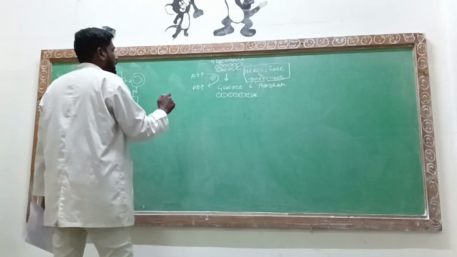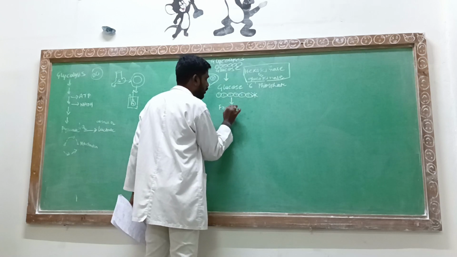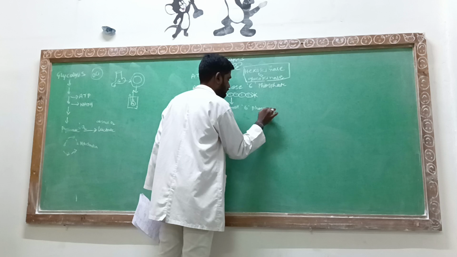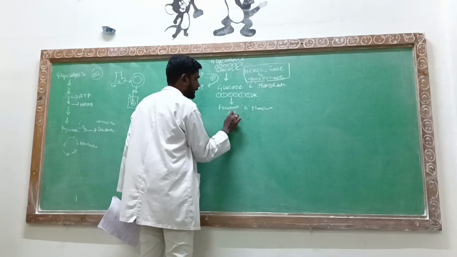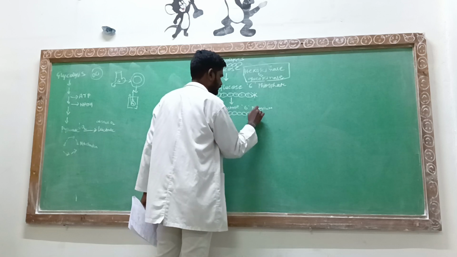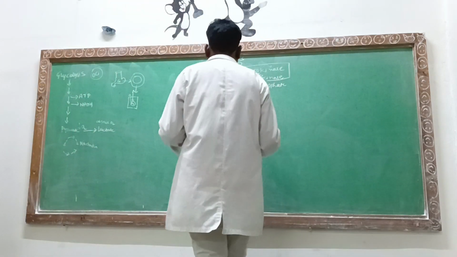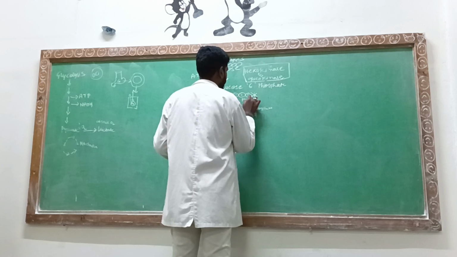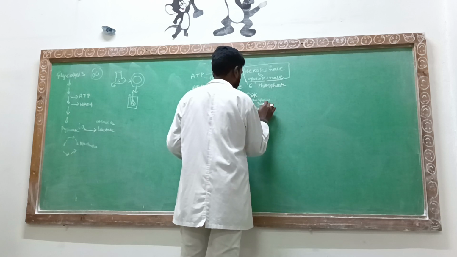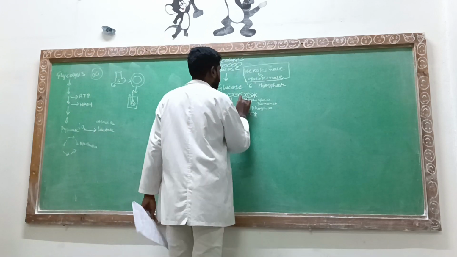So here this glucose 6-phosphate is going to be converted into fructose 6-phosphate in the presence of the enzyme called phosphoglucoisomerase. This is an enzyme.